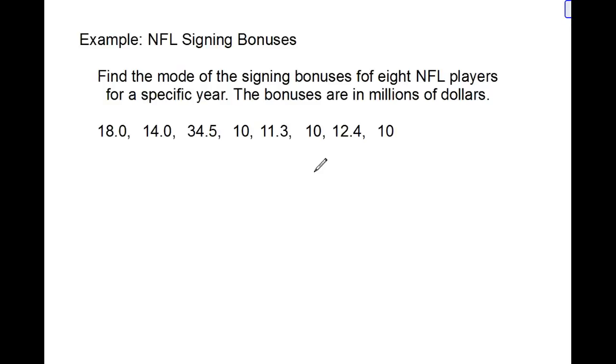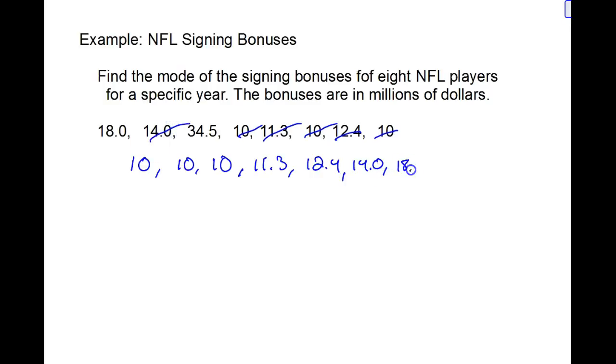And so in this case, I have a couple of 10 millions. I have an 11.3 million, a 12.4 million, a 14.0 million, an 18.0 million, and a 34.5 million.